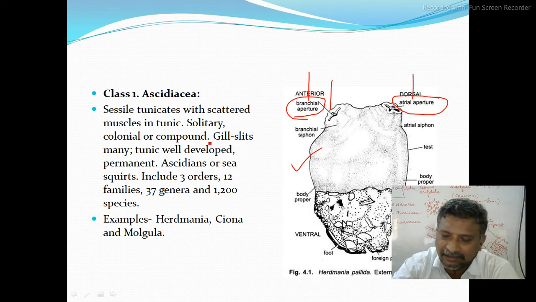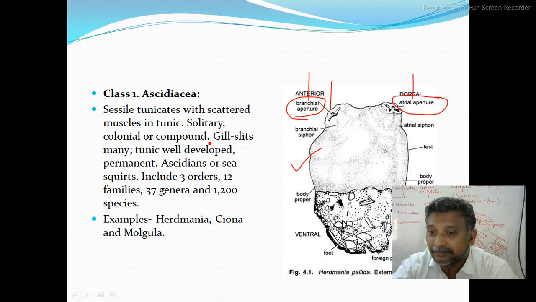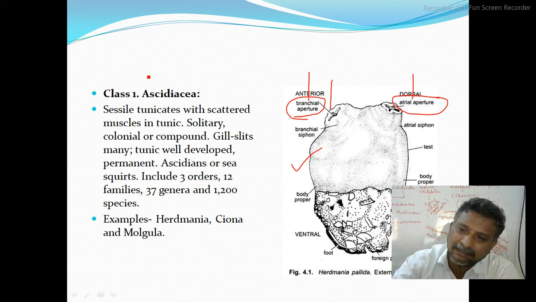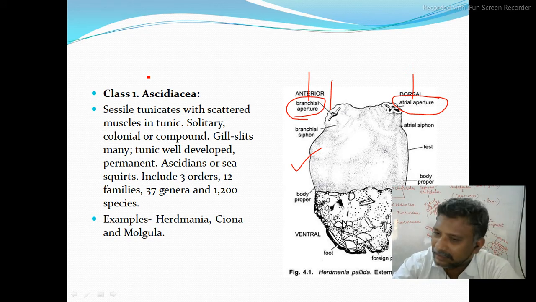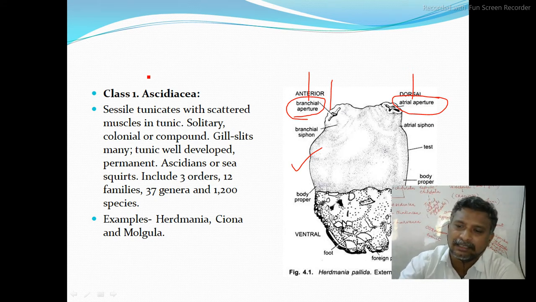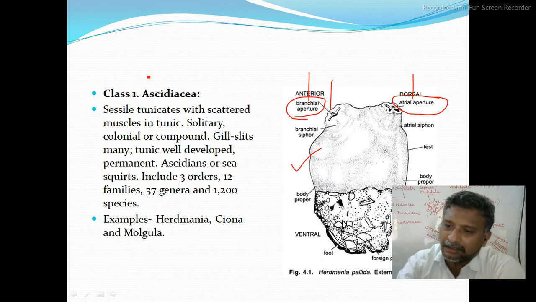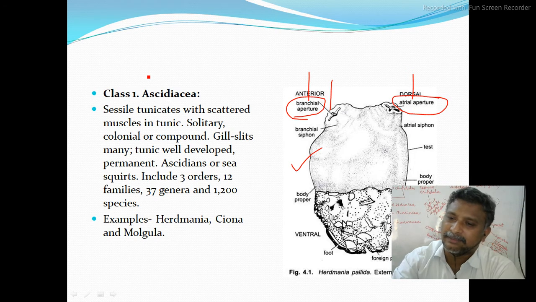In this Ascidiacea, what will happen? A retrogressive metamorphosis is there. What is the retrogressive metamorphosis? Generally, metamorphosis means a larva is converted to adult. But a larva will have some not advanced systems in their body, not well developed. Simply, when it is converted into adult, automatically highly well developed systems will develop in their body.